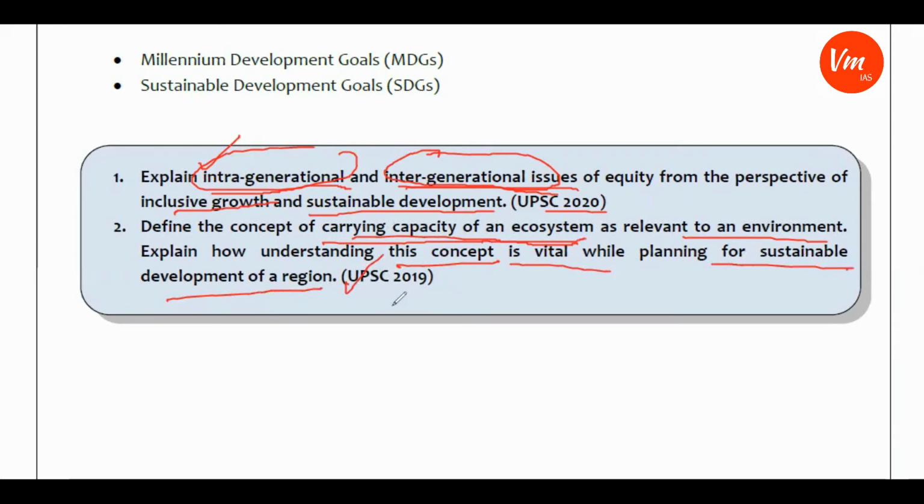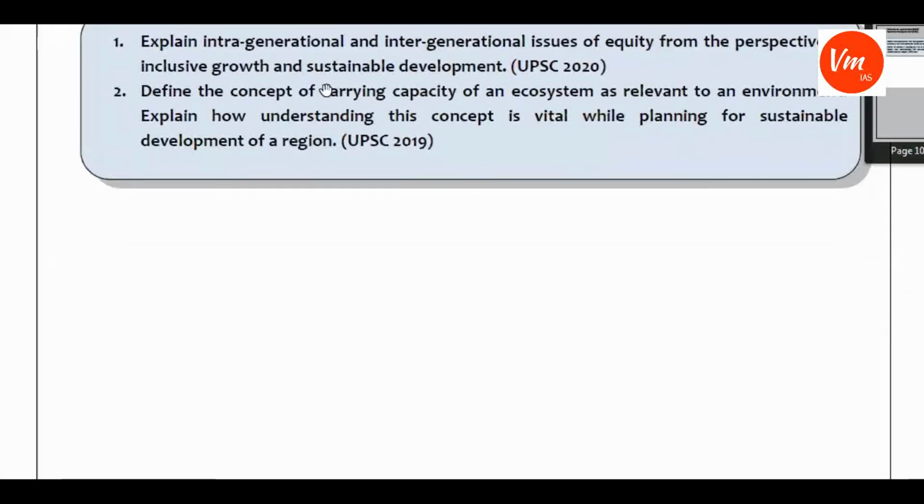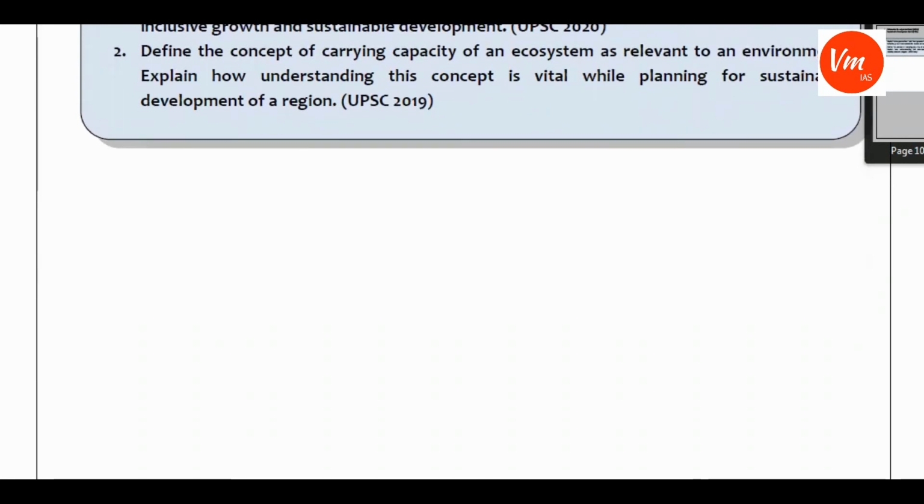So this is basically talking about the carrying capacity of an ecosystem, and how understanding this concept is vital while planning for sustainable development of the region. These are the issues that you need to keep in mind when preparing for this chapter or preparing notes for this chapter.